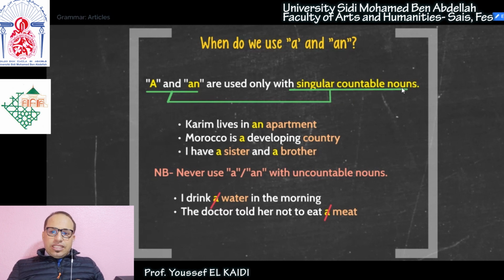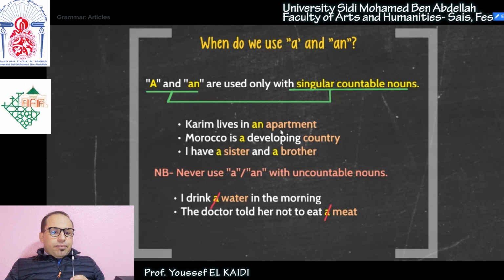Water, for example. You can't say I drink 7 waters a day, okay? So water is uncountable. Of course, for these uncountable nouns, we have other units of measurement, like, for example, liter, a liter of water, or a kilogram of meat, etc. But we don't use numbers to refer to them.